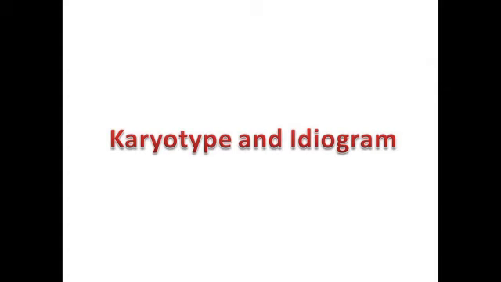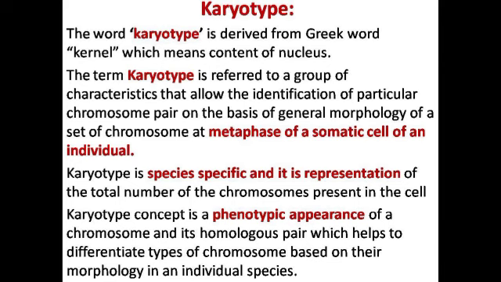Actually, the word karyotype is from the Greek word karyo, which means an entity present inside the nucleus. The word karyotype derived from the Greek word kernel, which means the content of the nucleus, where the nucleus consists of some important content.